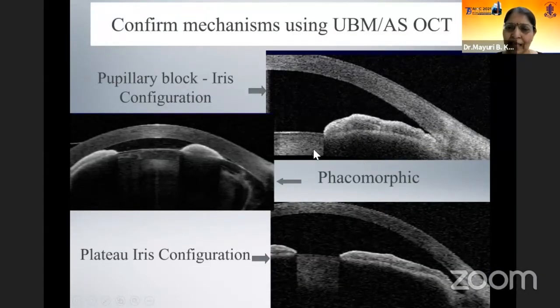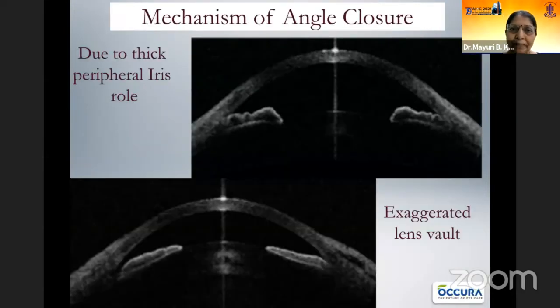Another mechanism is the phacomorphic element. The lens has pushed the iris into the angle, and there is an extremely shallow chamber. And the third mechanism shown here is the tabletop appearance of plateau iris configuration. With gonioscopy, you have a learning phase, and it is difficult to identify. Everyone cannot identify plateau iris configuration with gonioscopy.